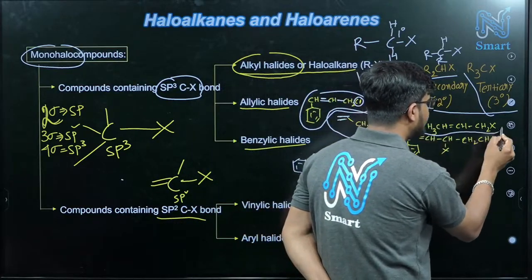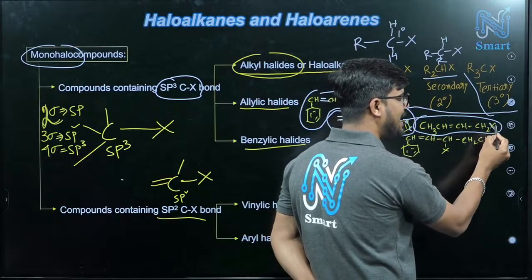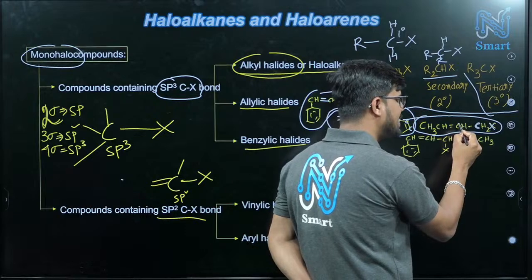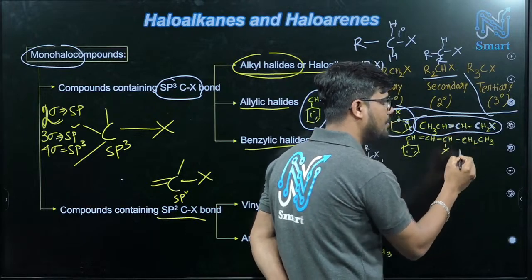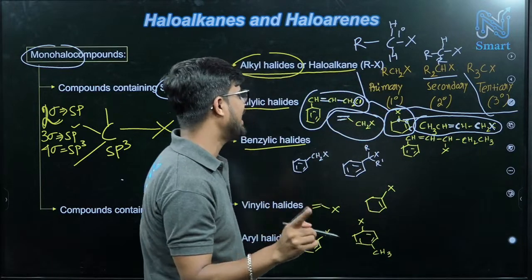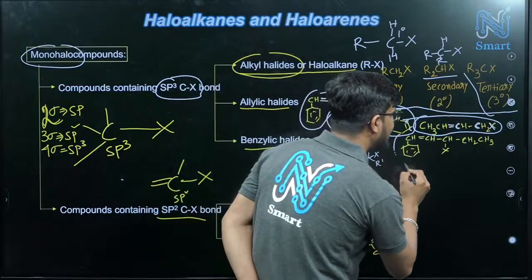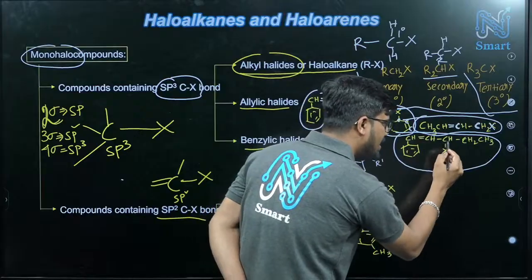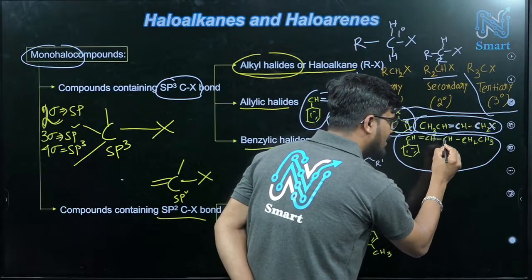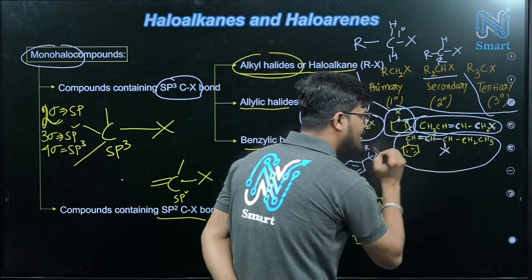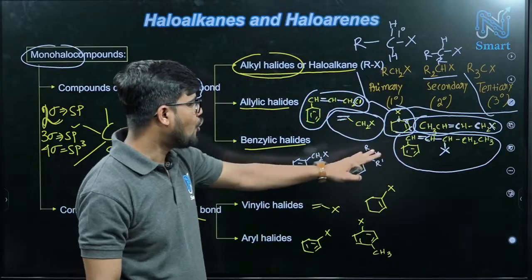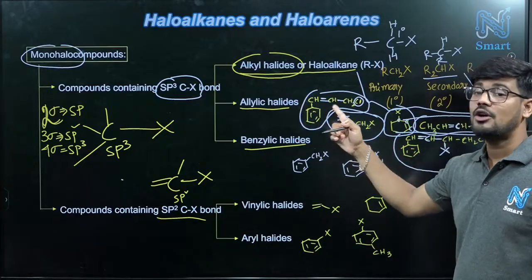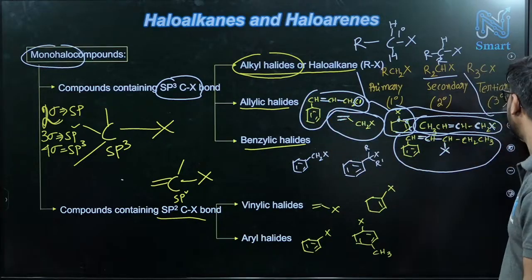In this structure, X means halogen, it is on this carbon, and the next carbon has a double bond, so here also it is allylic. In this structure, it is a big structure, but still X is here, the next carbon is this, and it has a double bond. So all these structures are allylic systems. All of these will be called allylic halides.